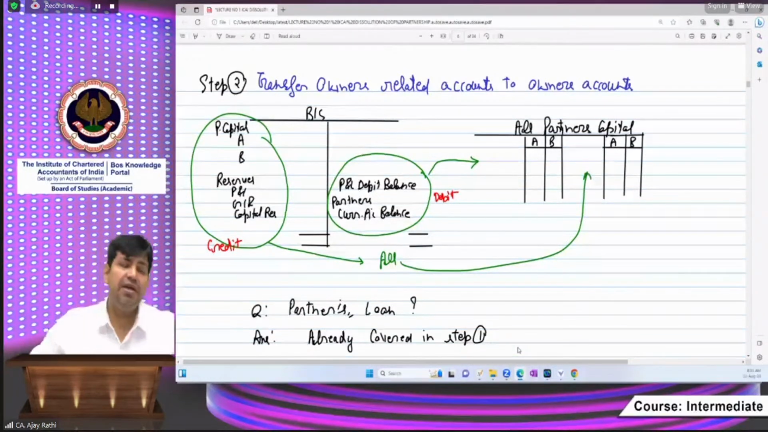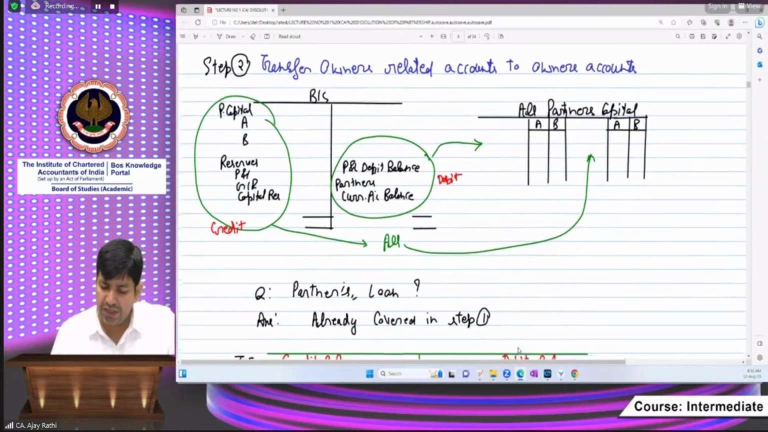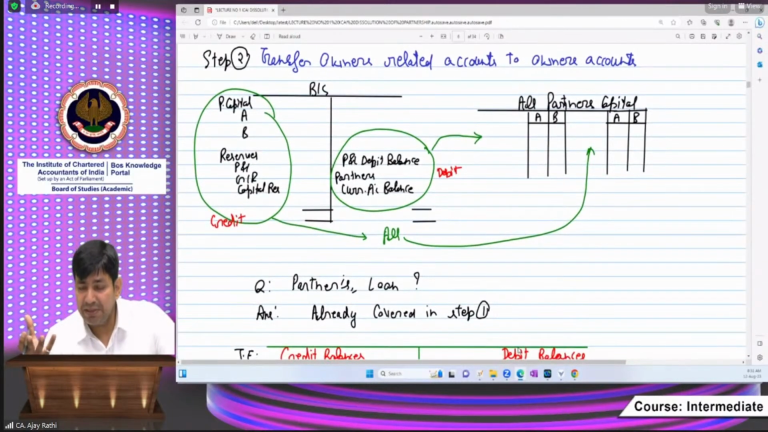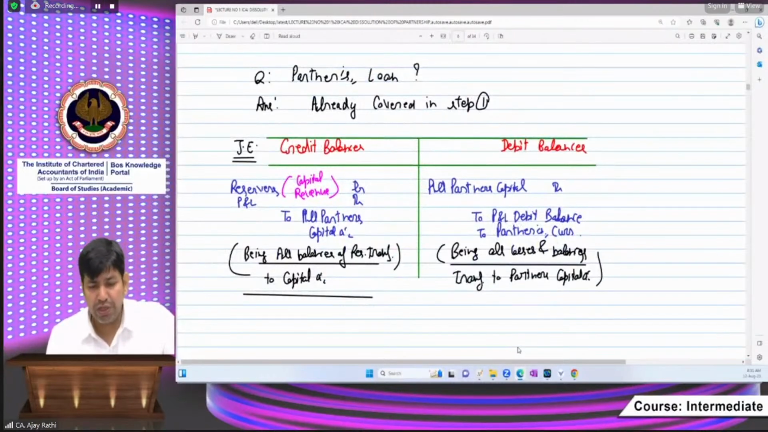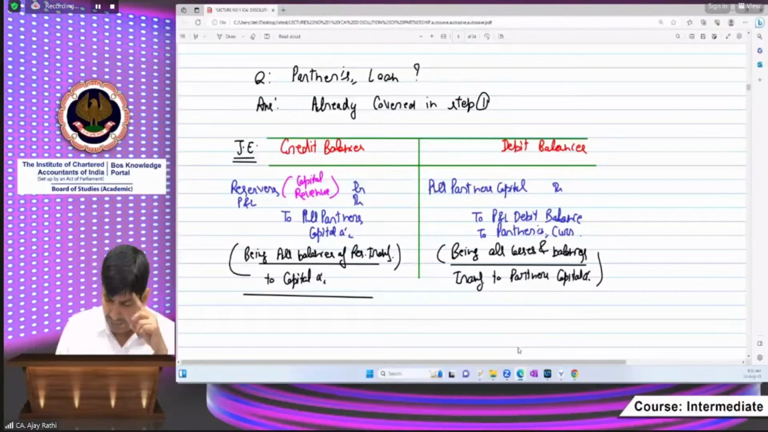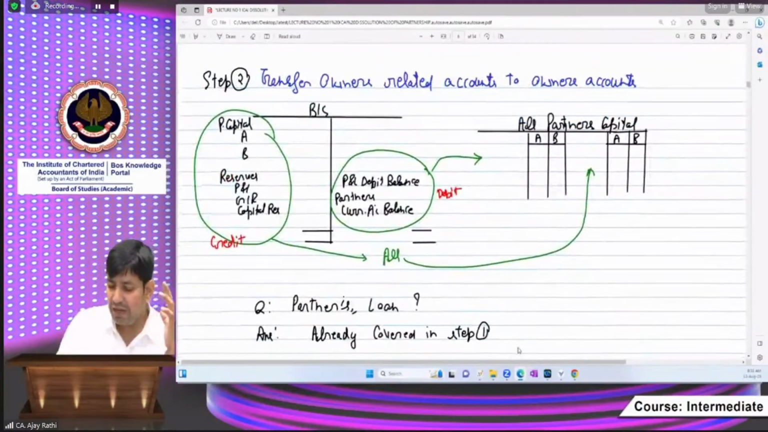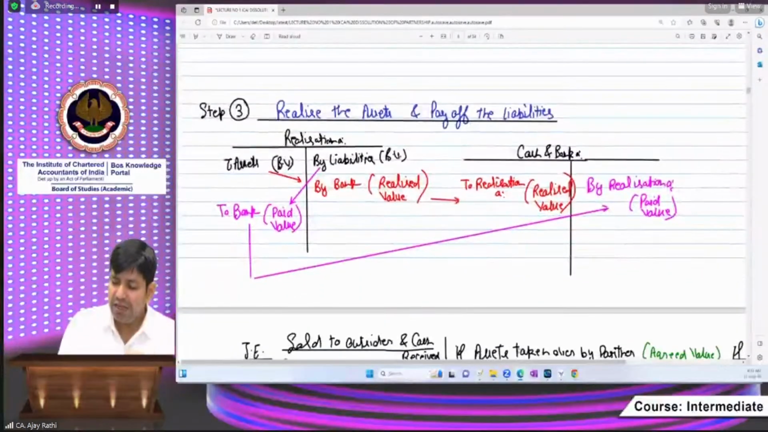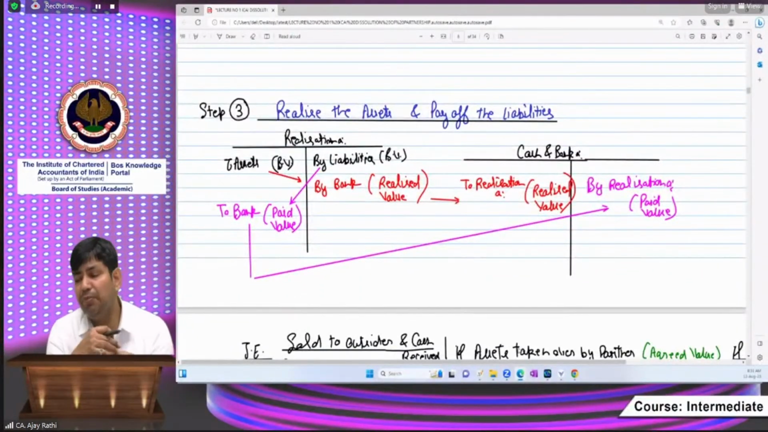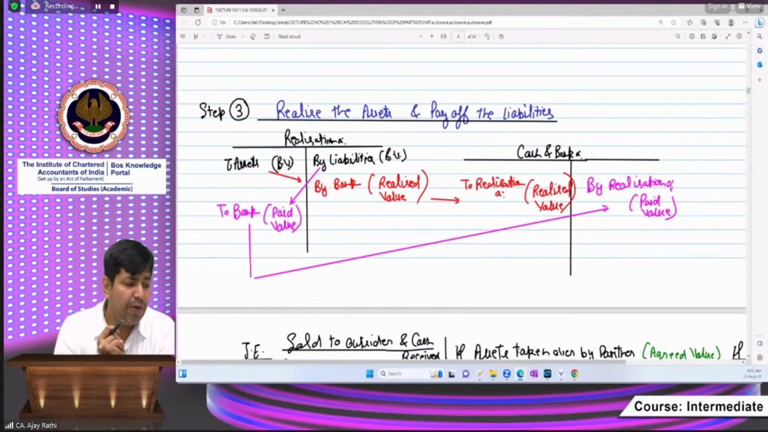Step number 2: transfer the owners related accounts to the owners account. And what is the type of the owners account in the balance sheet? Partners capital, reserve and surplus, maybe on the debit side or credit side. Okay, beta. I have again repeated partners loan here, so that students do not get interrupted in any concept and get clarity on each and every point. Step number 3: now there is realization of assets and payment of liability. Realize the assets and pay off the liability. This is the third step.